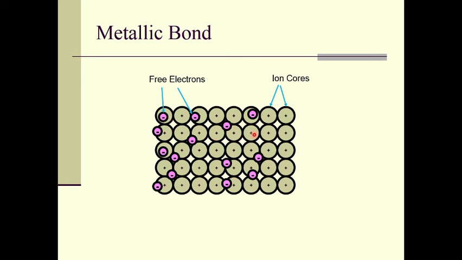These free electrons are not attached to a single atom, but are the property of the whole substance, and therefore they can freely move throughout the substance. We can see the electrons freely moving, and because of that we see the properties of conductivity, malleability and ductility in the case of metals.